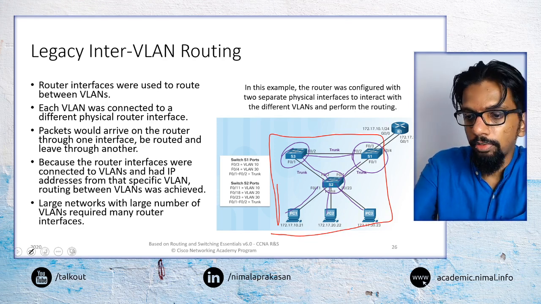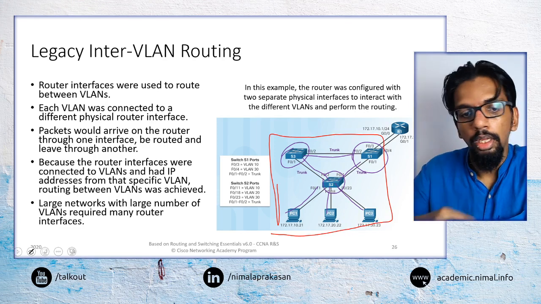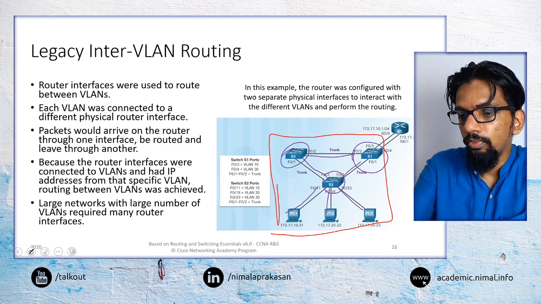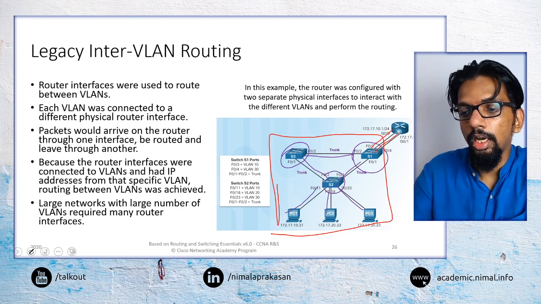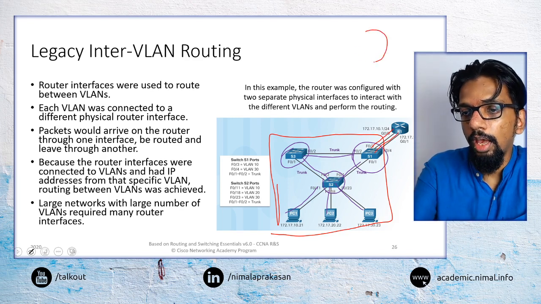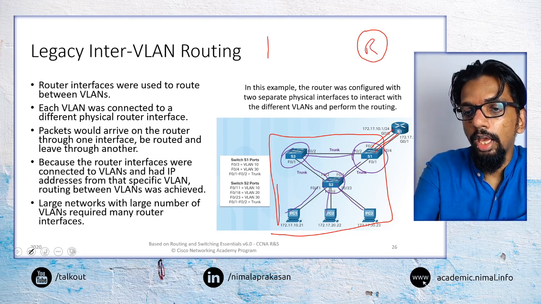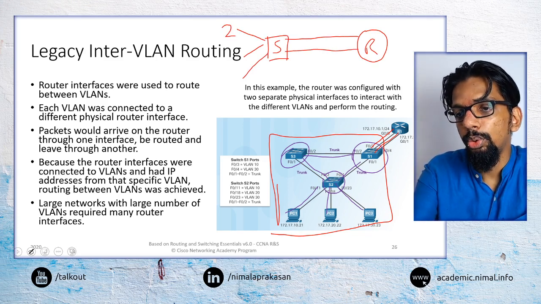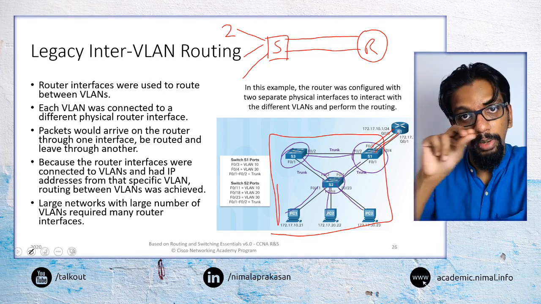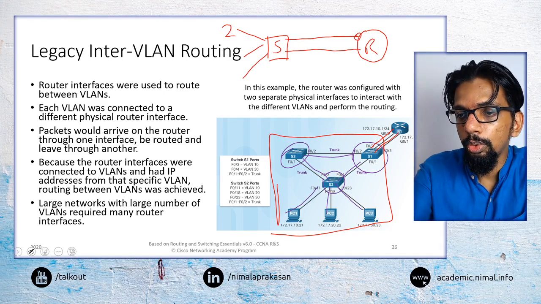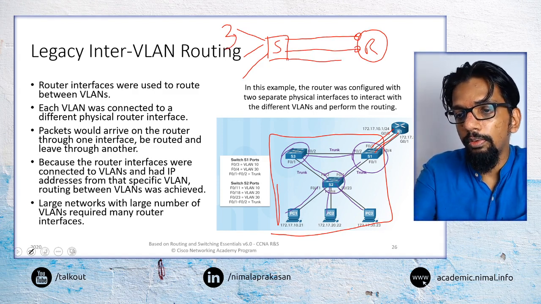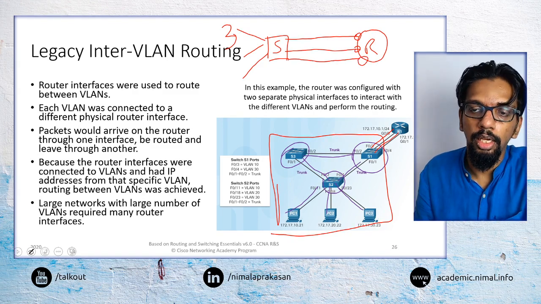But beyond the switch and router, for each VLAN that we have, we would have a separate network connection to the router. So if the switch is supporting, say, 2 VLANs, we would have 2 separate physical connections to 2 separate interfaces of the router. If we have 3, we would have to add another link and another interface.